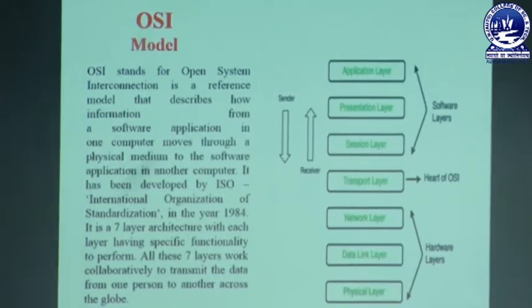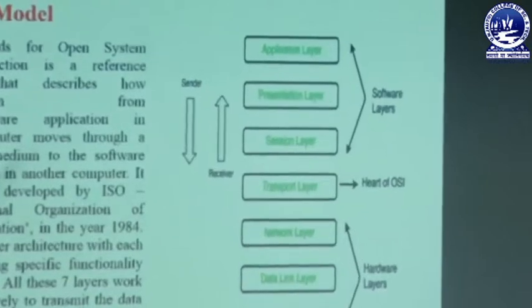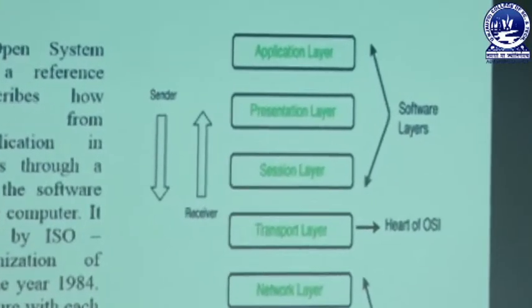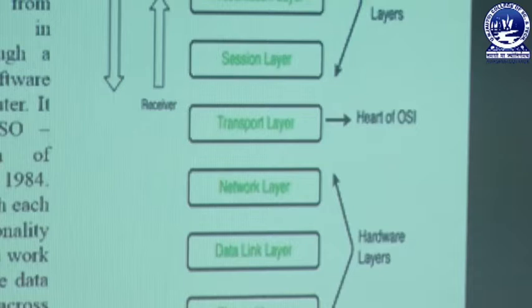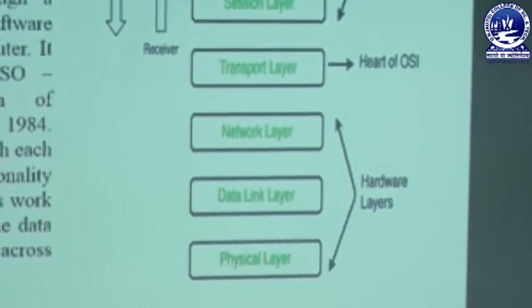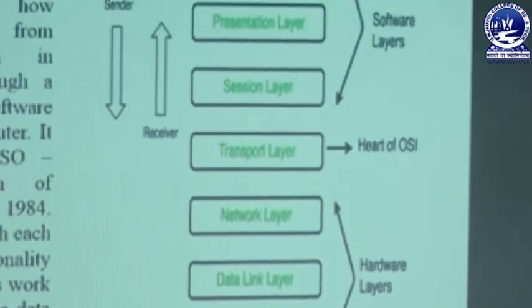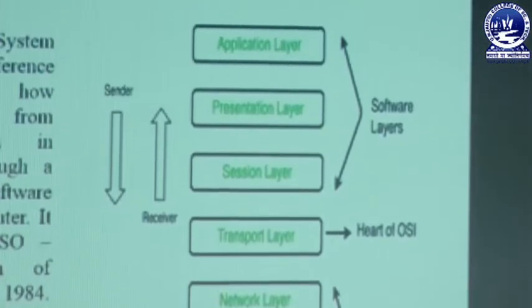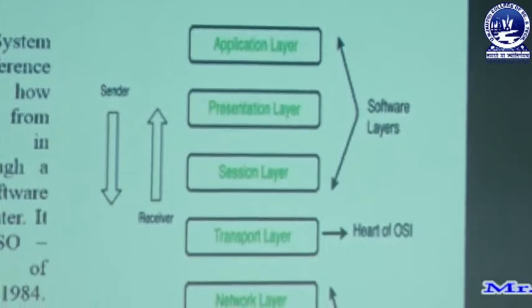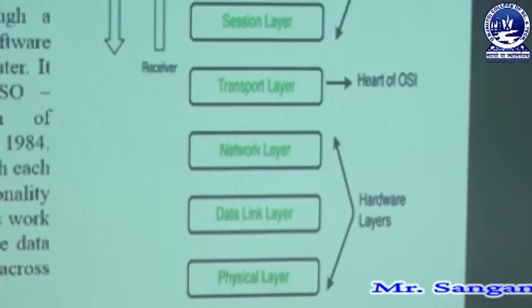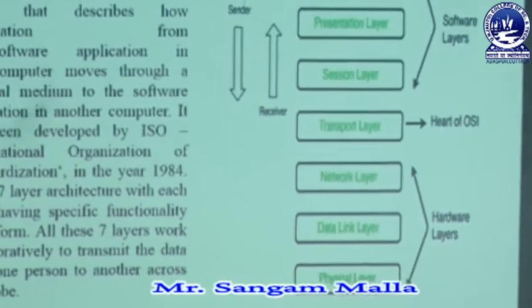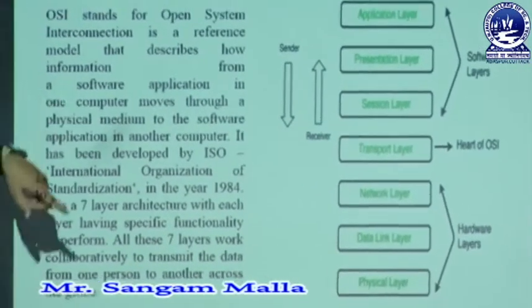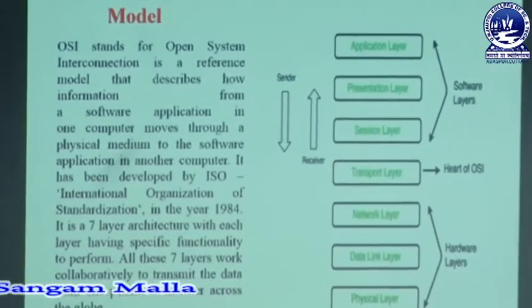You can clearly see the image over here. There are 7 layers: application layer, presentation layer, session layer, transport layer, network layer, data link layer and physical layer. There are 3 software layers, 3 hardware layers and 1 is the heart of OSI. When the sender sends a message, it follows from top to bottom, and when the receiver receives a message, it follows from bottom to top architecture.